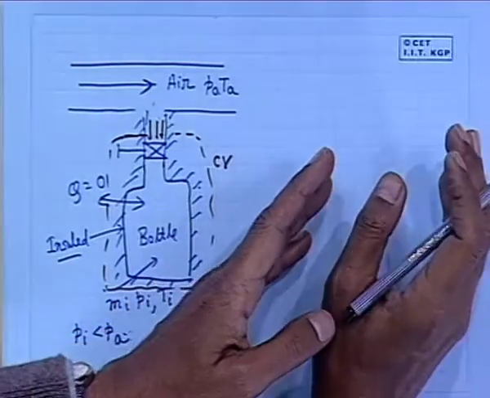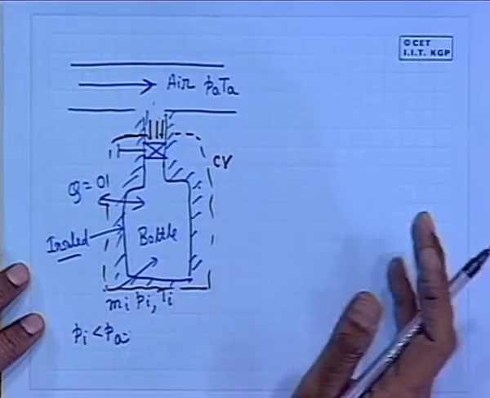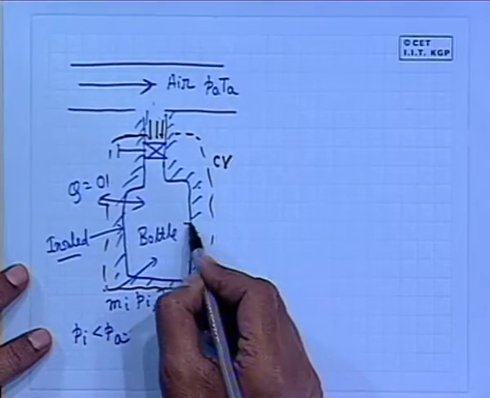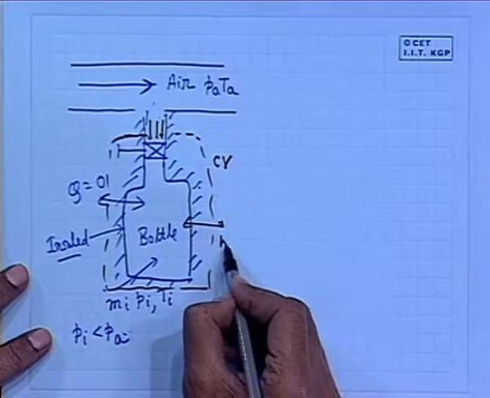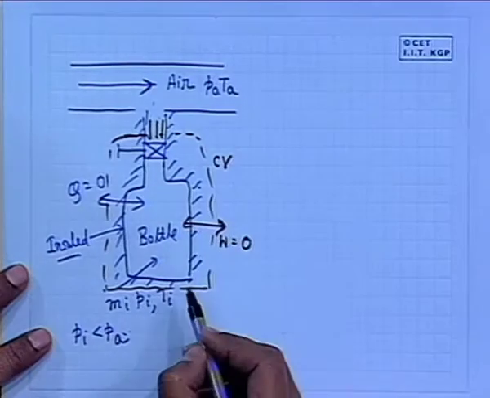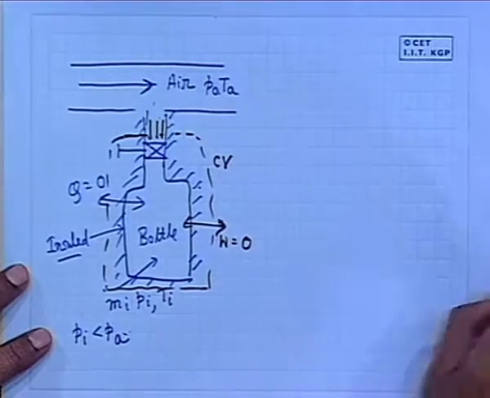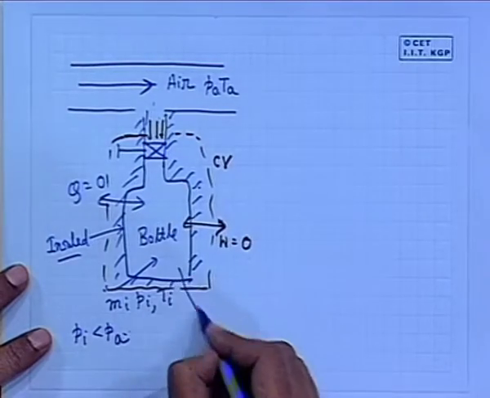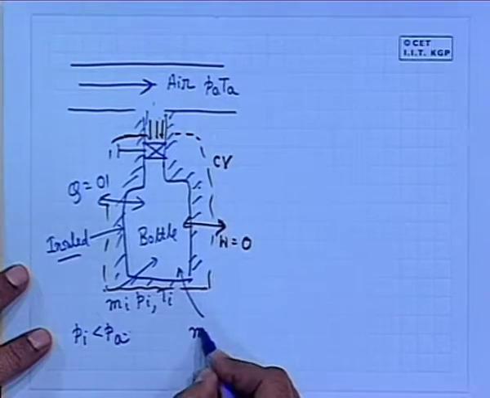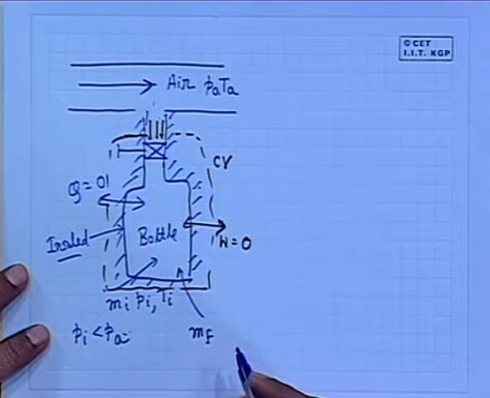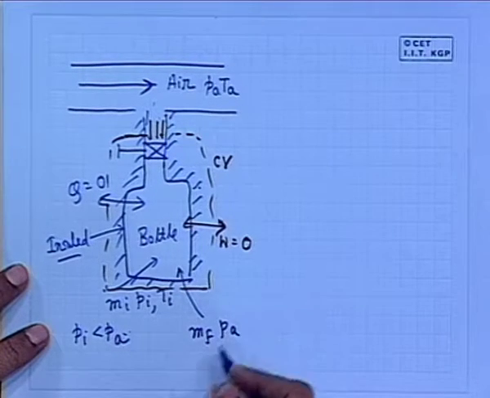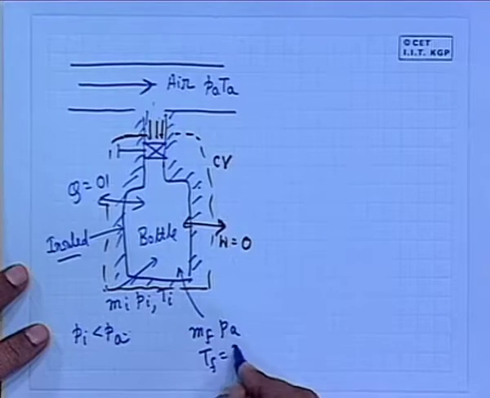The equation which I developed in the rate form, if you integrate that, you will get in the finite form. Okay. So, what is this? The work transfer is also 0 here, there is no work interaction. Let us consider at the end of this process, the mass in the bottle is mf, pressure is automatically Pa, and what is this? This is to be found out.